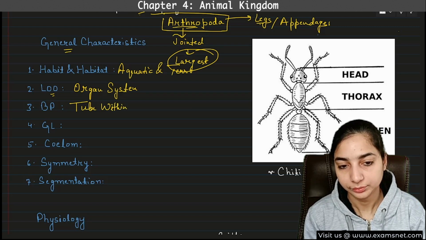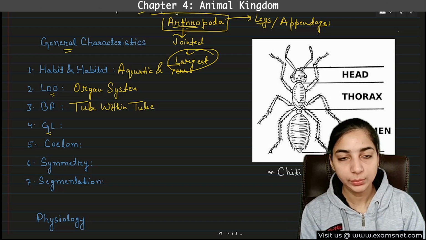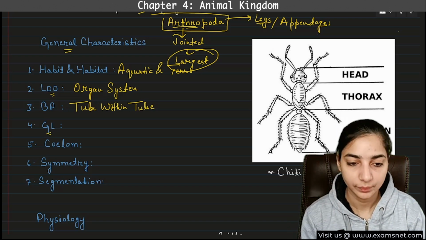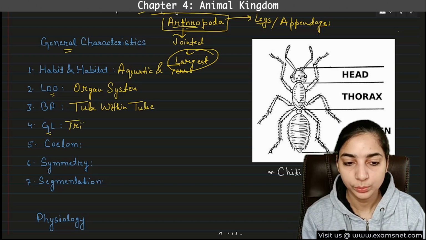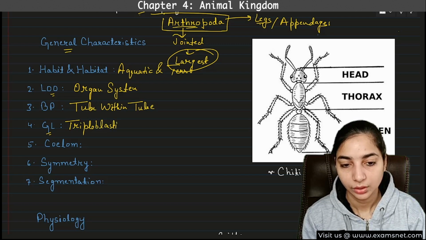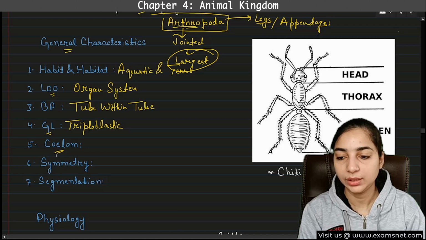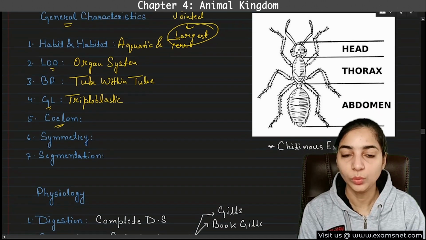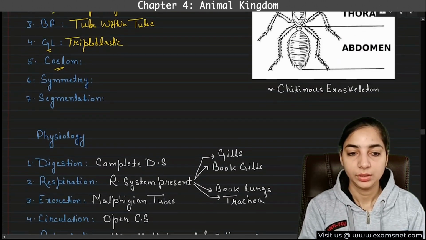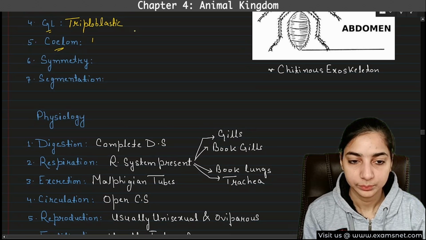Germ layer, three germ layers, so they are triploblastic. What about coelom? Definitely after Aschelminthes, all the phyla have true coelom. So these are also eucoelomate.